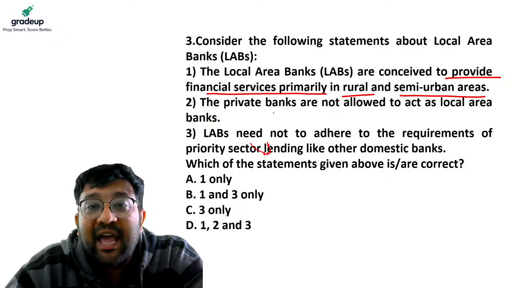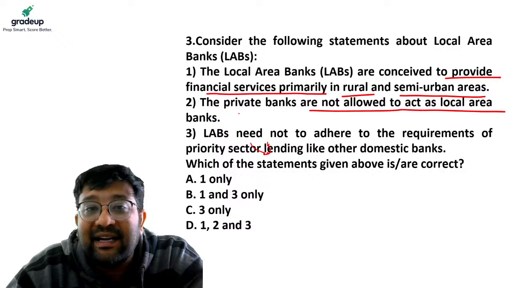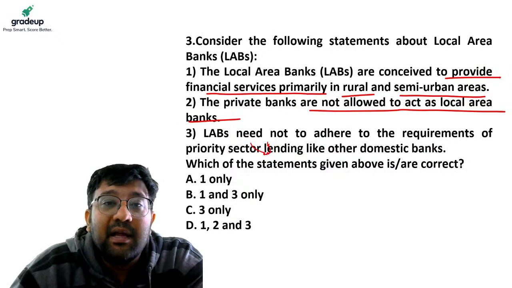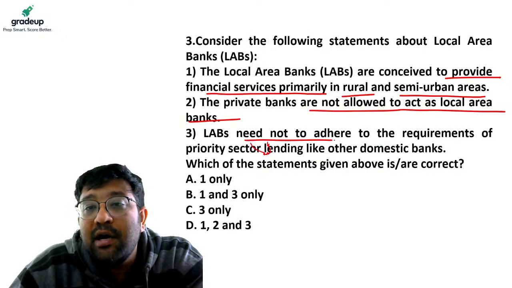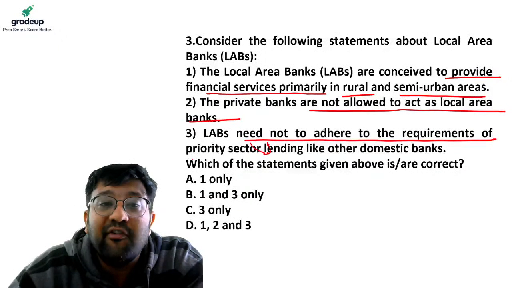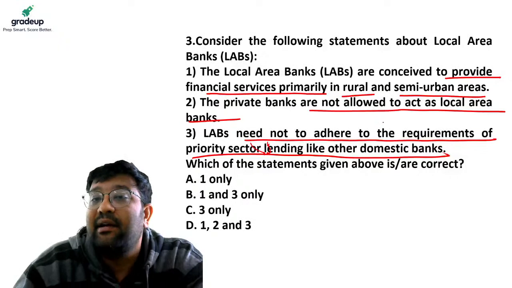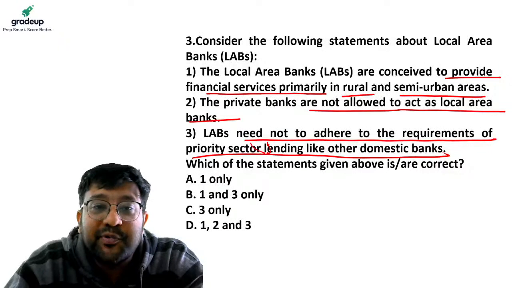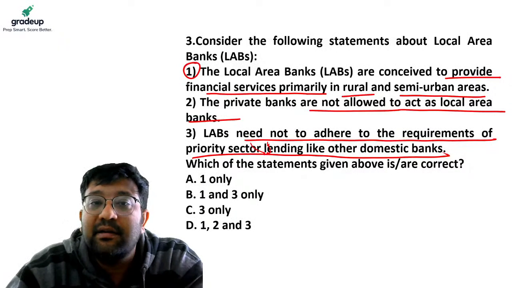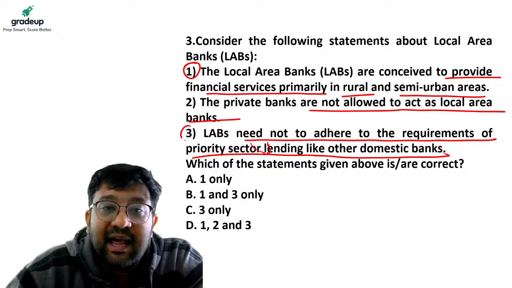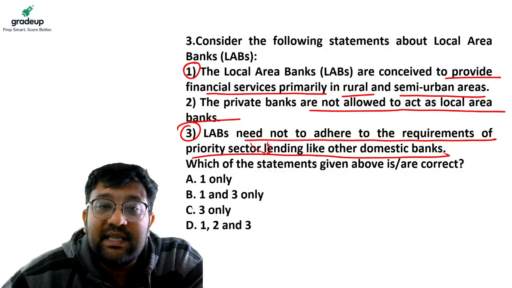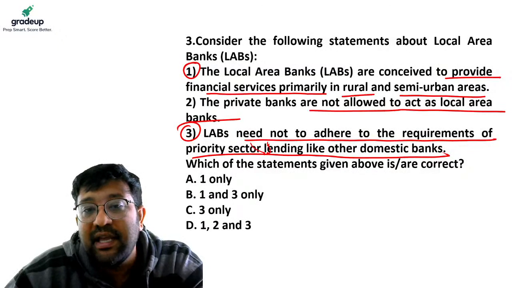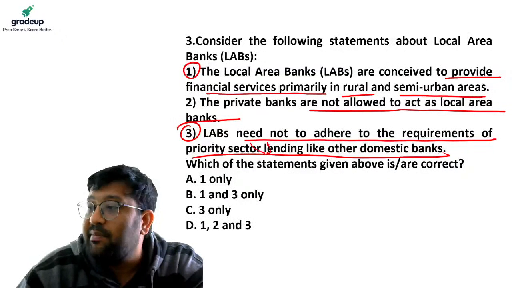Statement 2, private banks are not allowed to act as local area banks. Statement 3, local area banks need not adhere to requirements of priority sector lending like other domestic banks. Your options are: A, only statement 1 is right; B, statements 1 and 3 are right; C, only 3 is right; and the last option is all the statements are right.